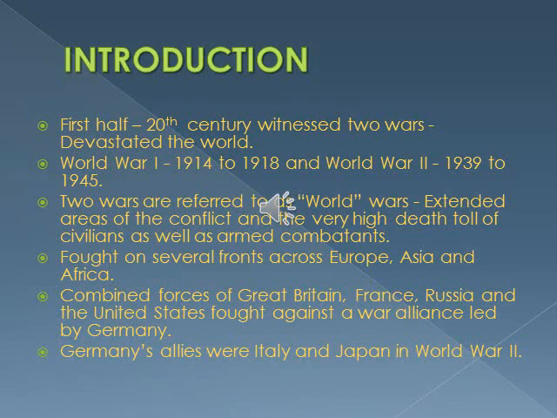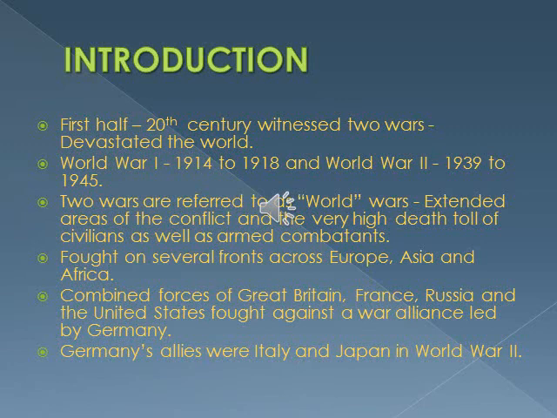Both wars were fought on several fronts across Europe, Asia and Africa. In both the wars, the combined forces of Great Britain, France, Russia and the United States fought against an alliance led by Germany.